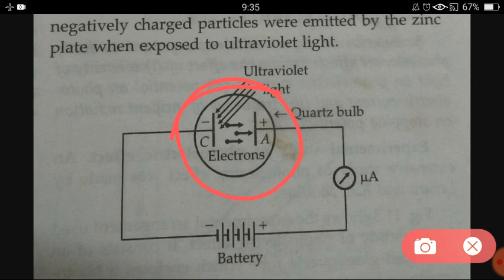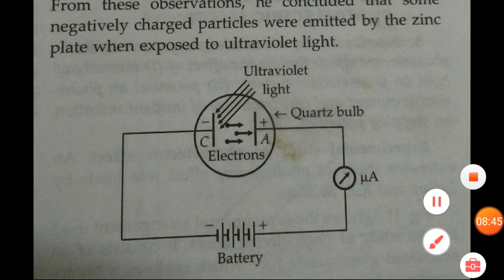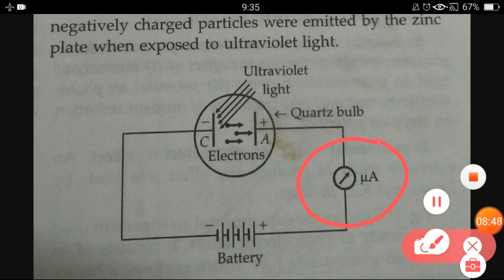And why was it a glass chamber? So that the light can go inside. Glass is a transparent medium through which the light can pass. So the light can pass through the glass and go to the cathode. Because the cathode is negatively charged, that means the number of electrons, that is negative charges, is more there. So when the ultraviolet light falls on the negative charge plate,